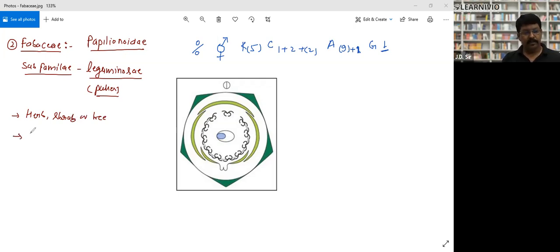Flower is bisexual and has bilateral symmetry.